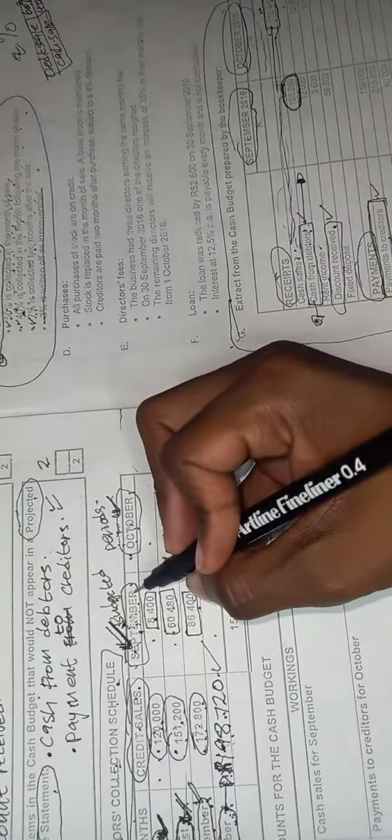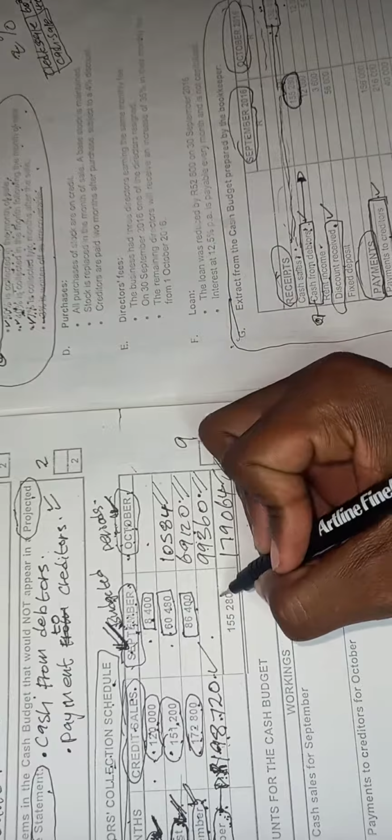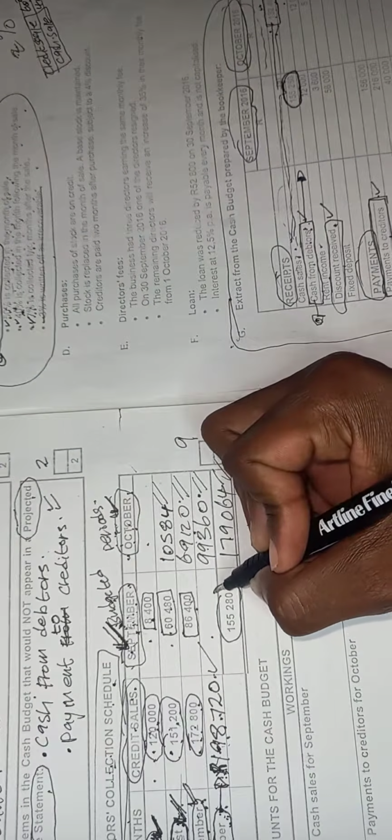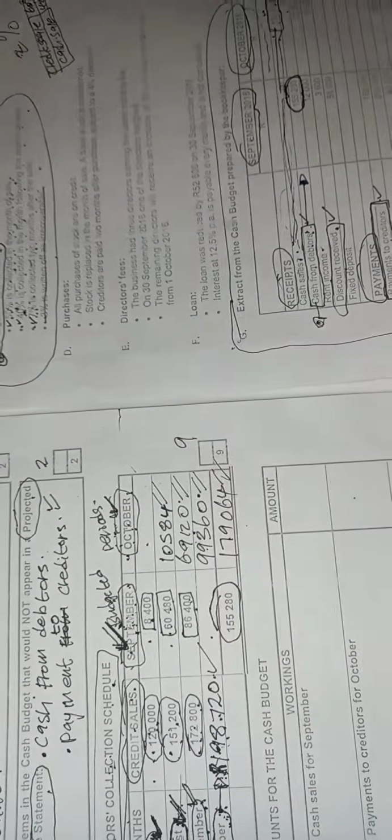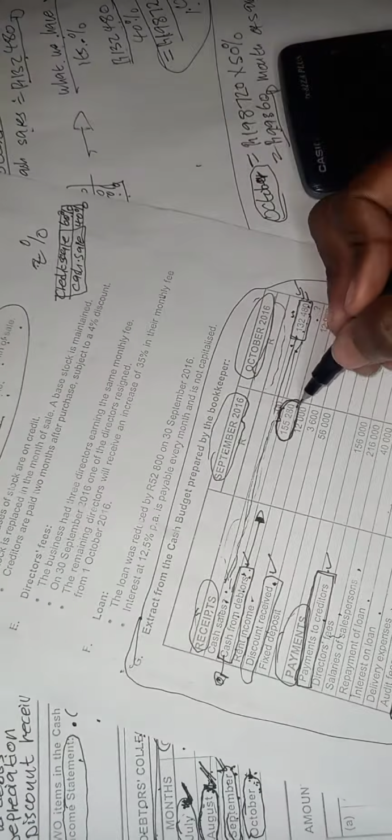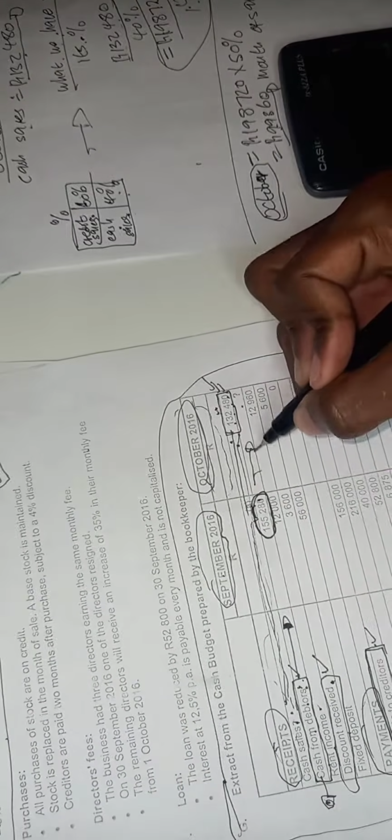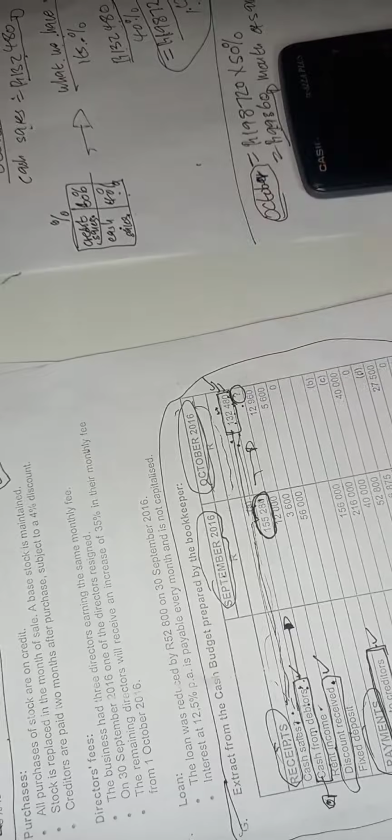Yes, on the schedule for September we have collected 155,280, which is the same as here. So how about October? How much did we collect in October? In October there is a question mark, as you can see, which means we wanted the total for October. Where do we get it? Right here on our schedule, the October total collection. We combine all these amounts, then we got 179,064. That's the October collection.